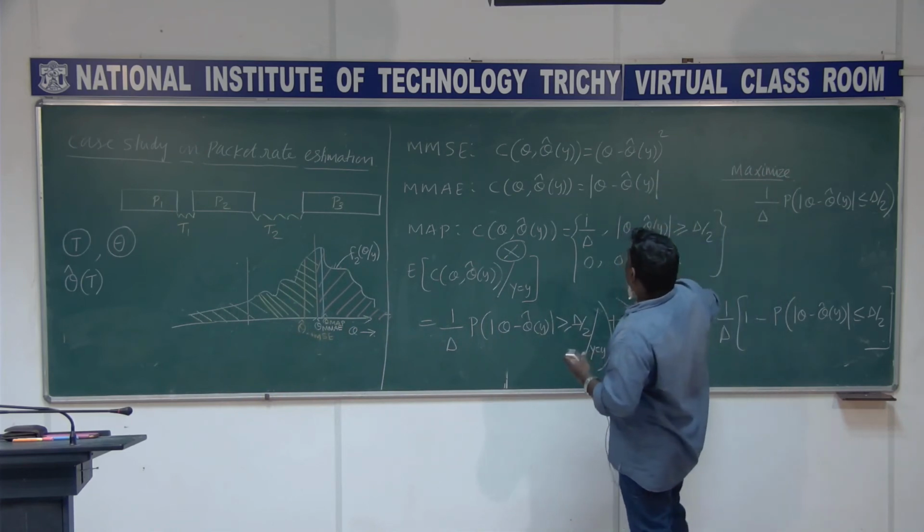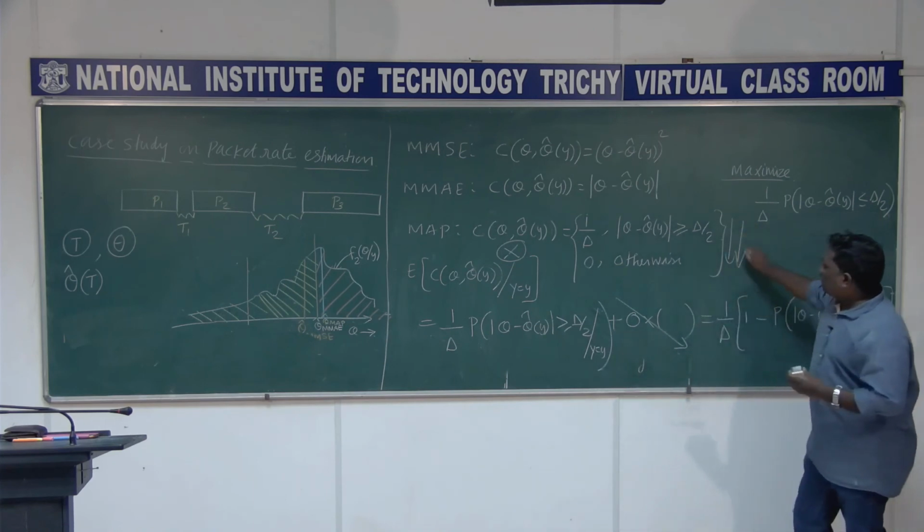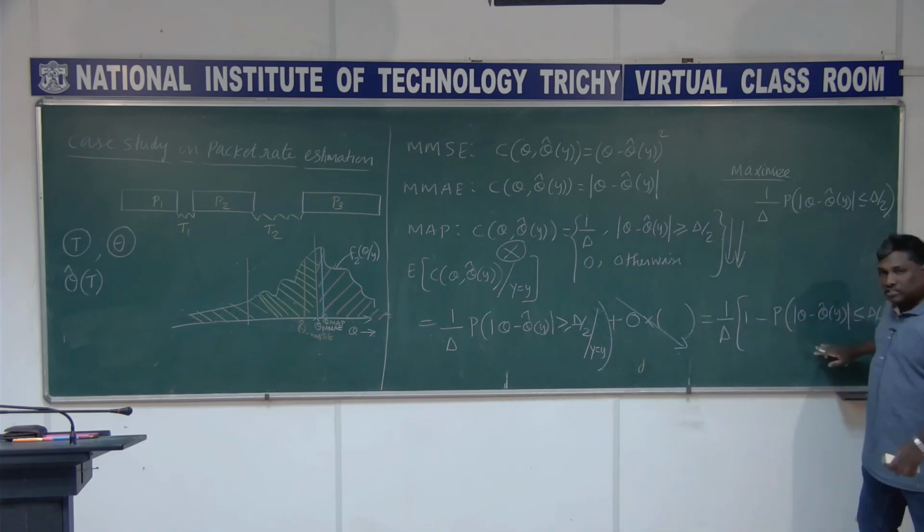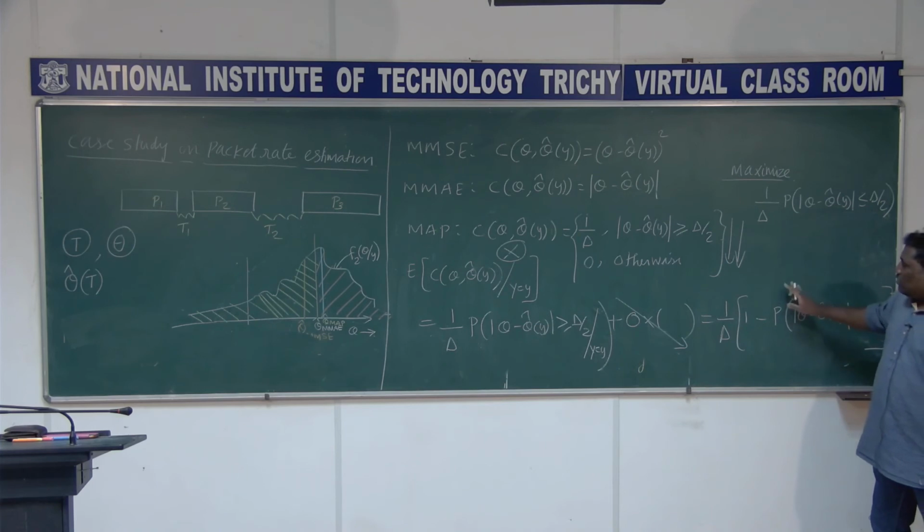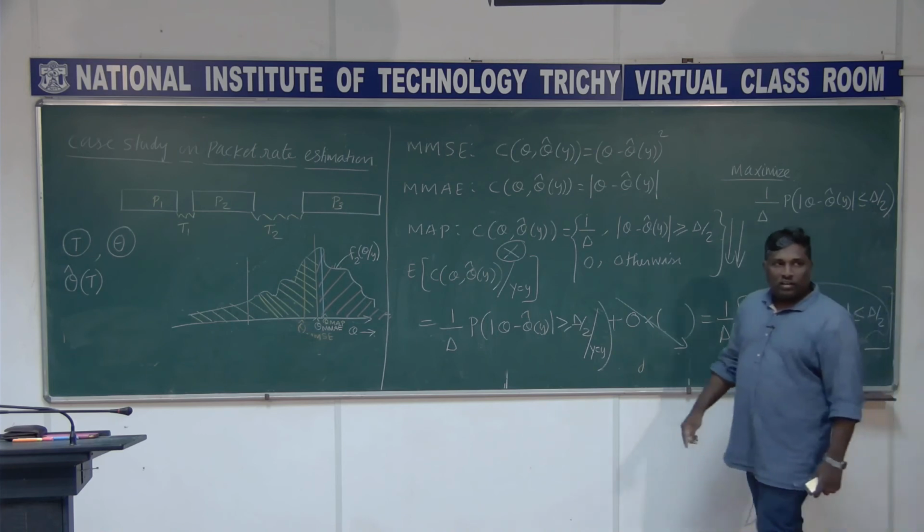Originally the problem is the minimization, and we have this 1 minus this, right? Minimizing this whole term is obtained just by maximizing the second term, with that delta also as a constant, right?